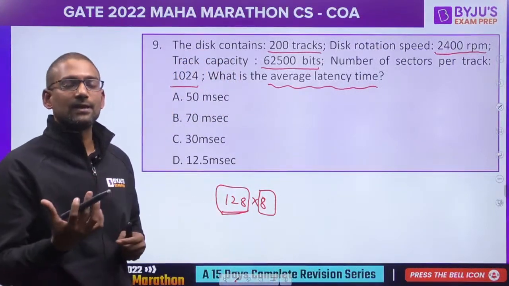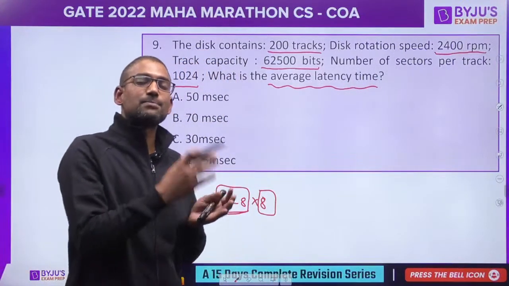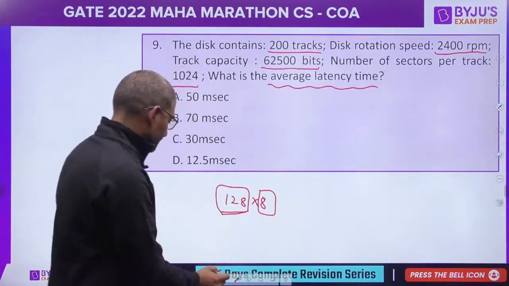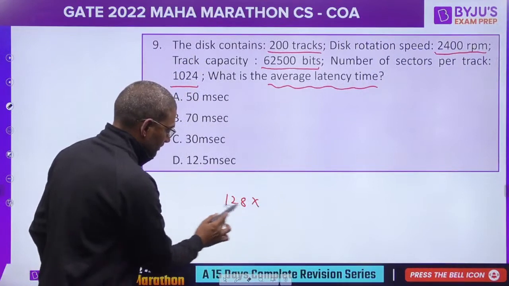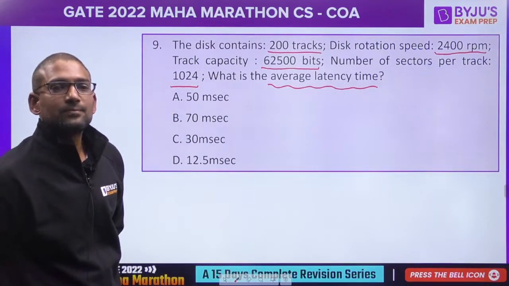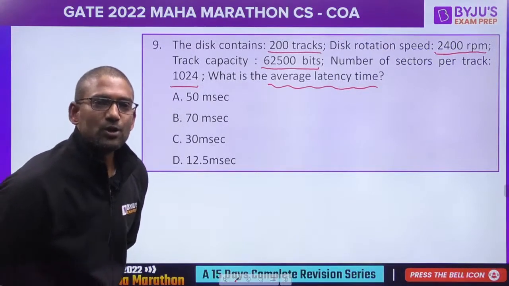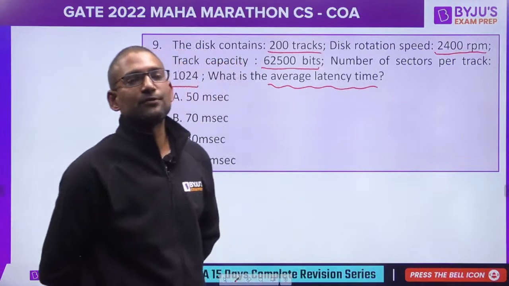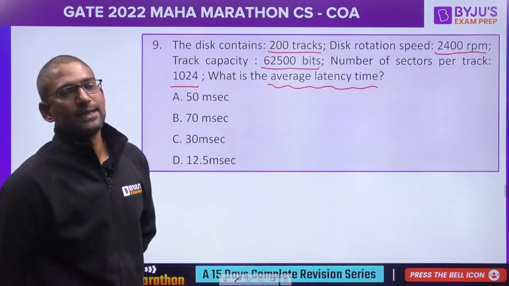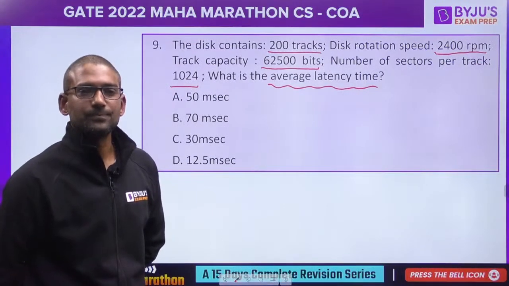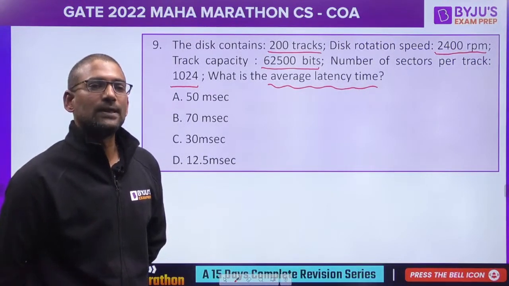In the same way, there are 4096 by 8. That is the information given. If horizontal, what would change? 85 we will take instead of 9, because 85 signals means 85 bits would be required. Only that will change.